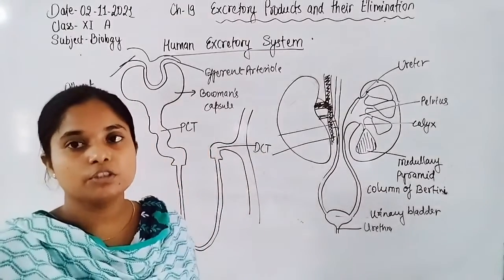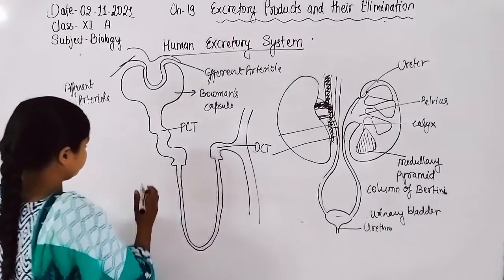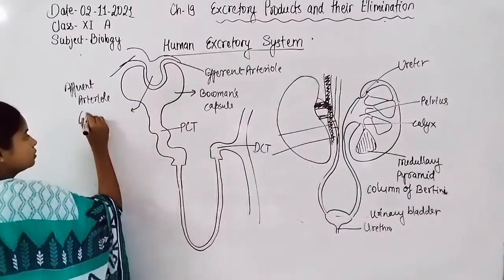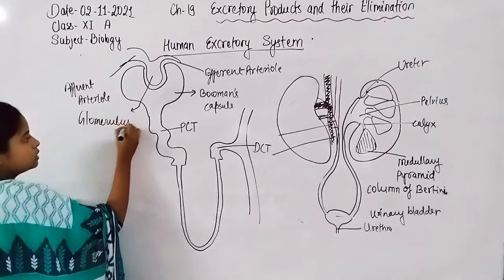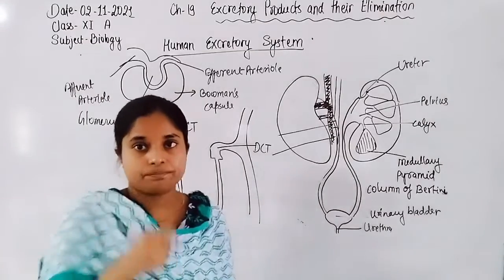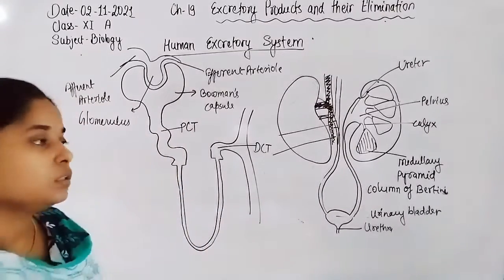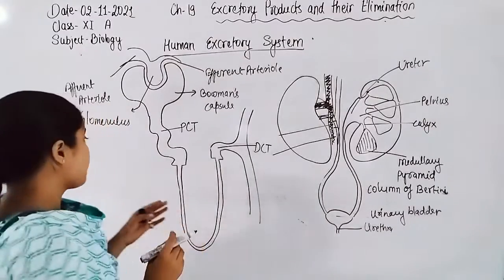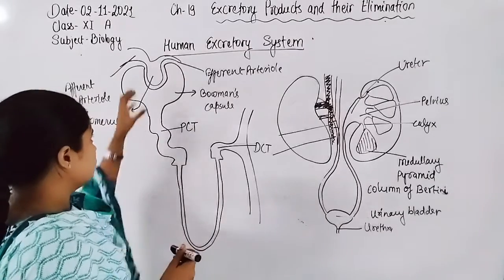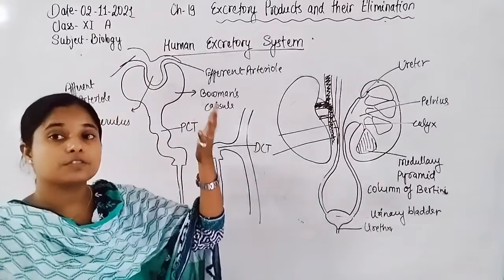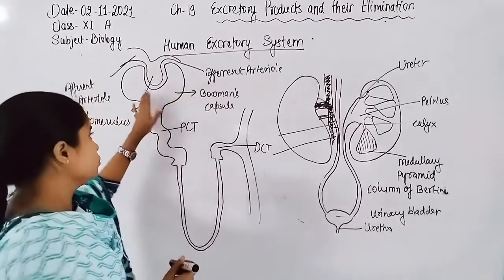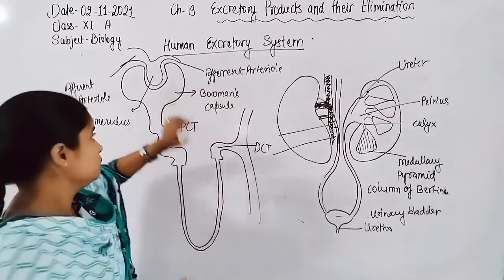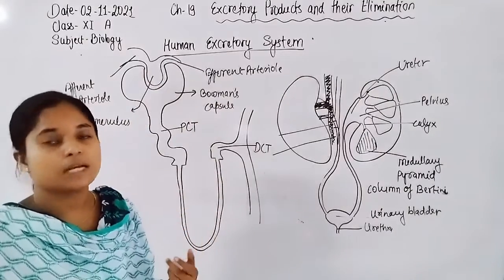The proximal convoluted tubule is attached with the Bowman capsule, and the glomerulus is a cluster of capillaries that transfers the blood into the Bowman capsule through the podocyte cells, the epithelial cells of the Bowman capsule modified to form podocyte cells.